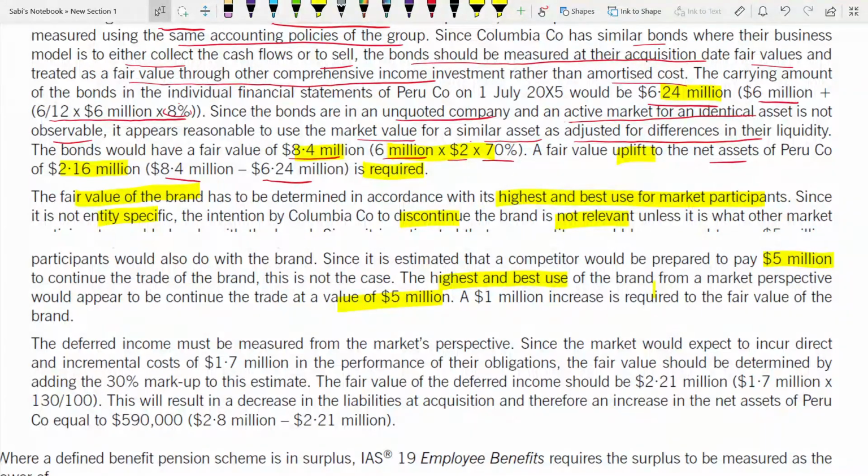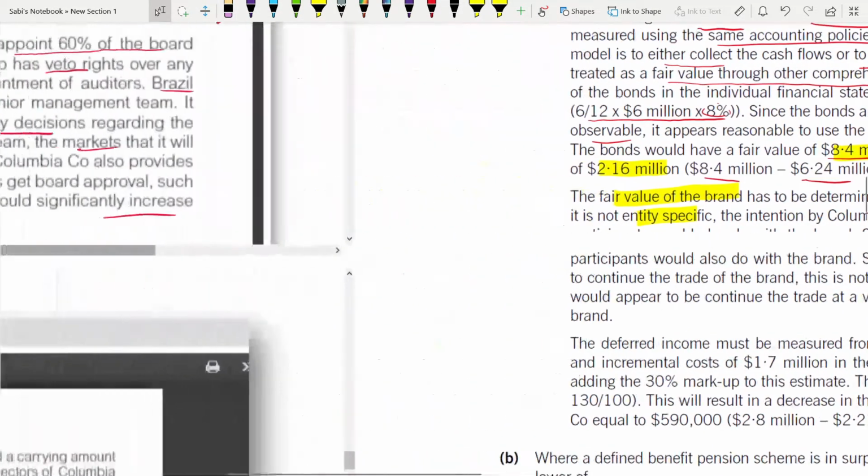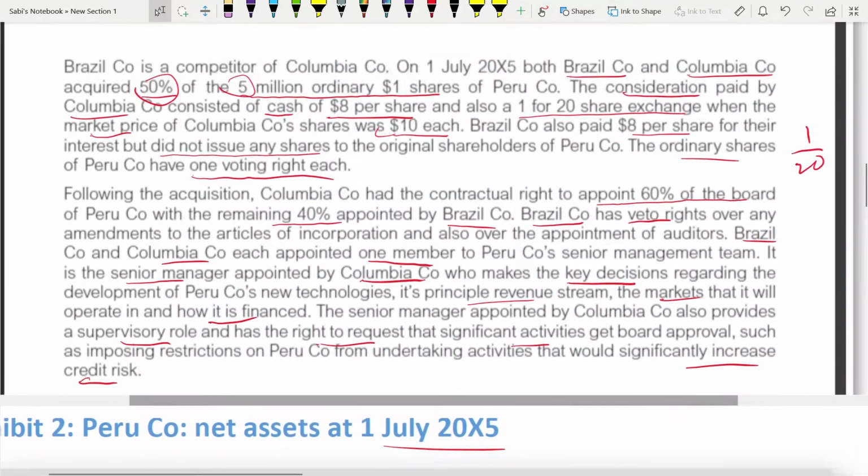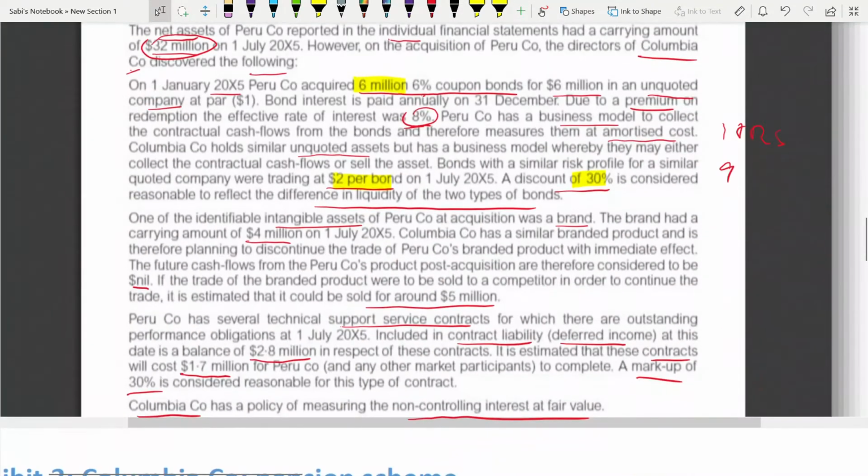From the market perspective, a 1 million increase is required to the fair value of the brand. How? You need to go to the brand, because it has a carrying amount of 4 million and it was sold for 5 million. Understanding?